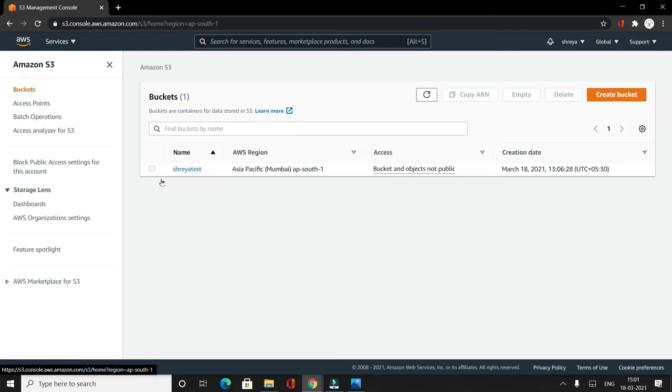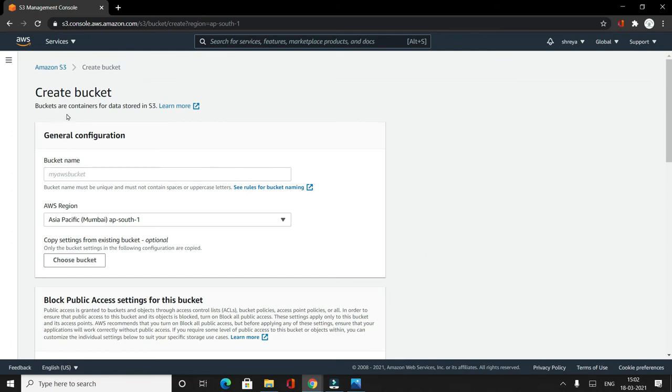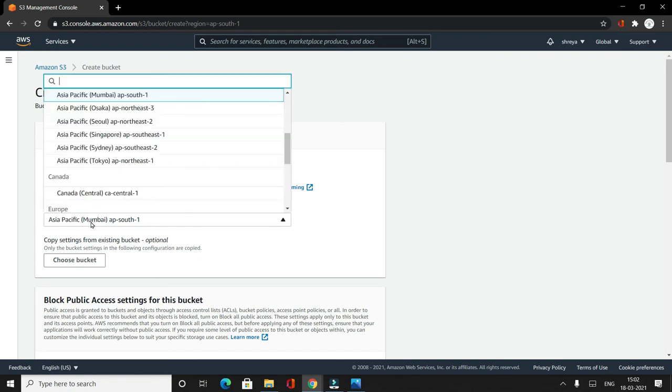So what I have done is, if you click on bucket, you will see the list of all the buckets that you have. So I have created already one bucket called Shreya test, which is in the region Pacific Mumbai. So it is advisable to select the region which is nearest to you. And then access, if you see, the bucket and objects are not public, that is what I have selected. But let us create one more bucket and see how it is done. So if I click on create bucket, it brings me to this page, and now these names have to be unique across whatever buckets have been created. So if you see this bucket, I am renaming it as Shreya test 1. I can select the region where I want to create this bucket.